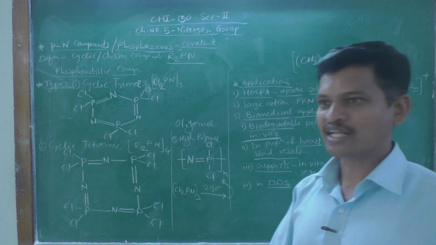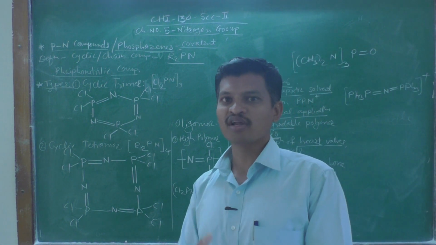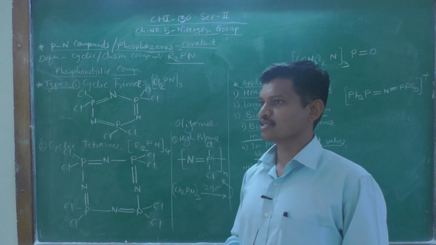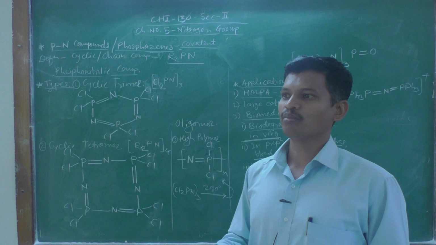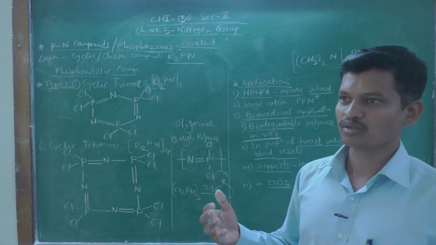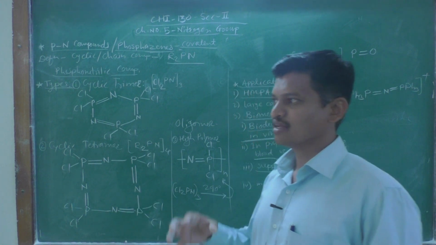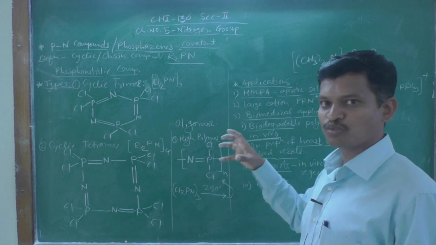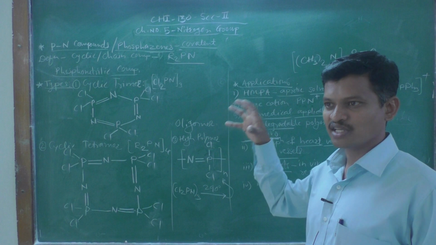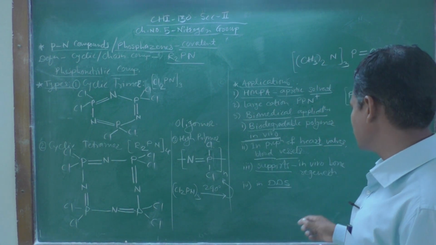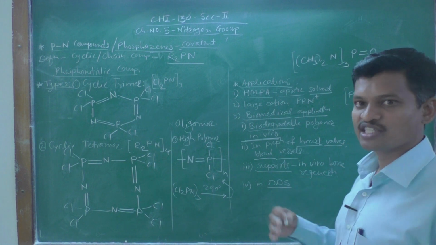If there is a fracture or any break in our bones, then surgeries are implemented in such a way that we use phosphorus nitrogen compounds, that is phosphazenes, in those places as bone regeneration supports.